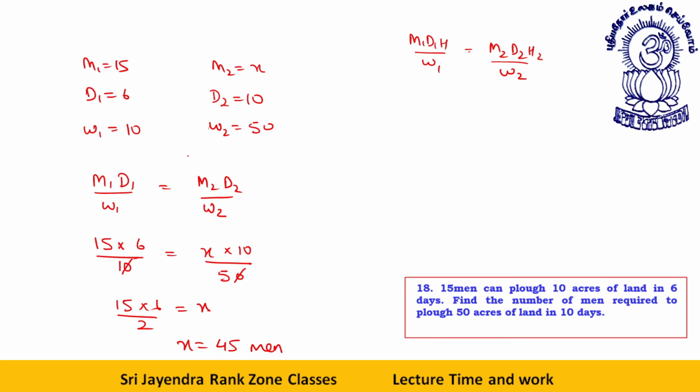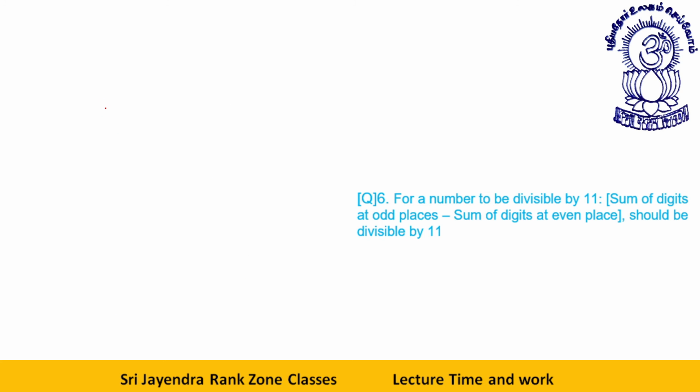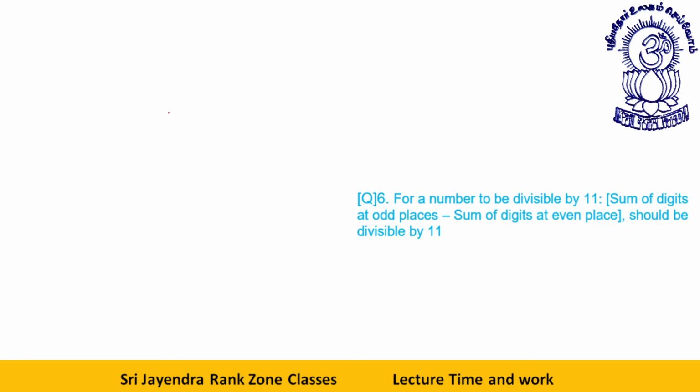Clear, students? It's obvious. See why? The work was earlier 10 acres. Now the work has also increased. Now the days, okay, fine. Days have also increased a bit, but work has increased by 5 folds. So these things would also increase 5 fold. Okay. Next one. Fine. Let's take the next one.